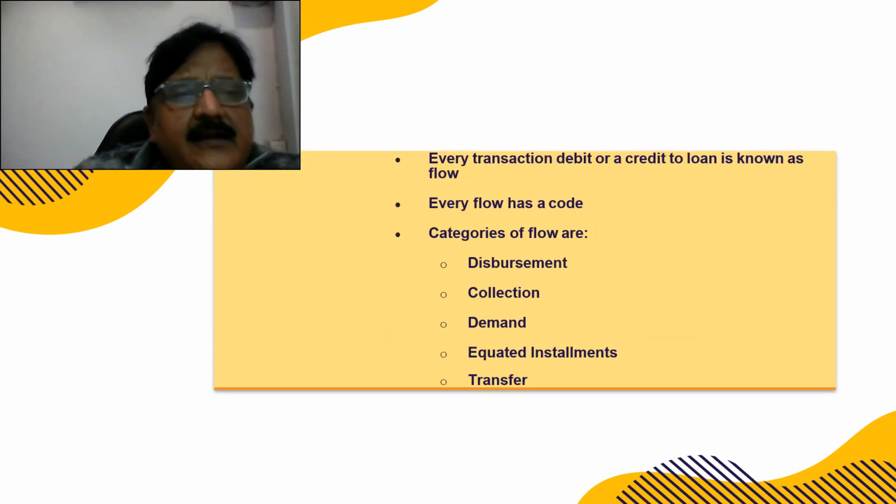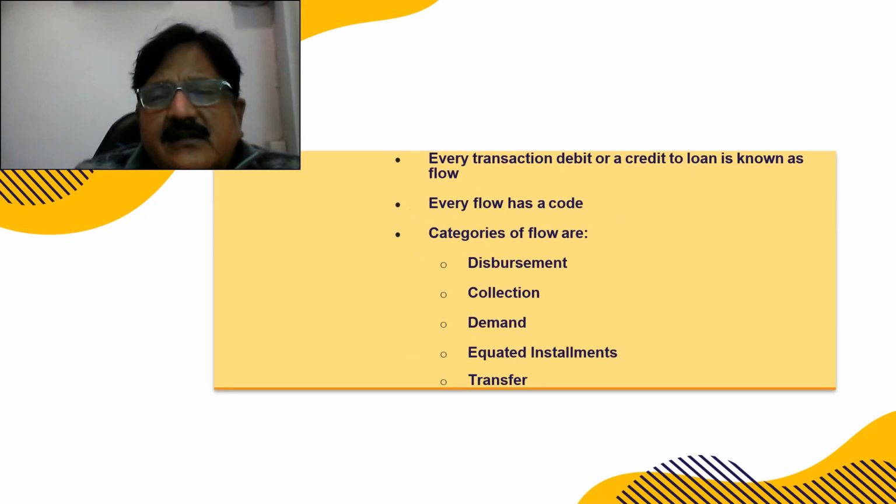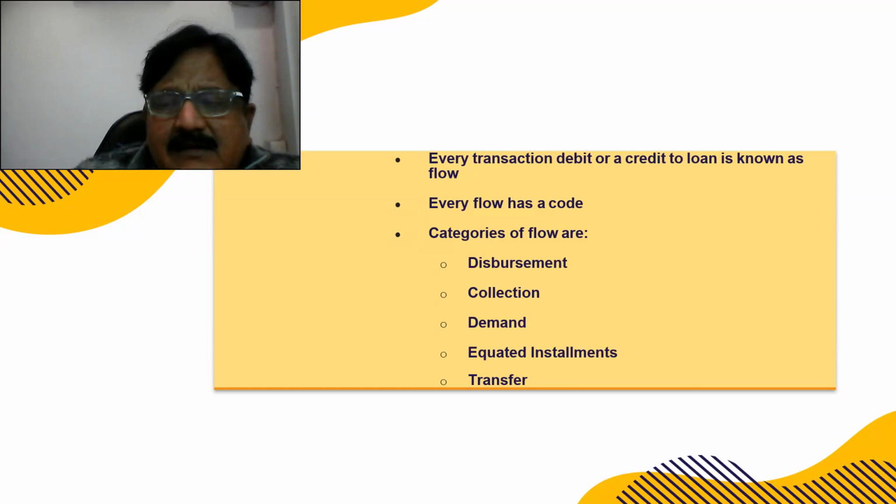Now when we enter the flows and when we open the account in Finacle, every transaction, debit or credit, is known as a flow. Which flow is it? And every flow has a code. Category of flow is disbursement, when we disburse the loan; collection, when we recover the loan; demand, when we raise a demand, this amount is falling due next month; EMI, equated installment, and we transfer the amount also.